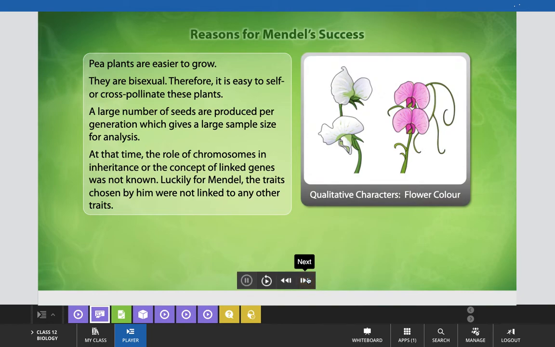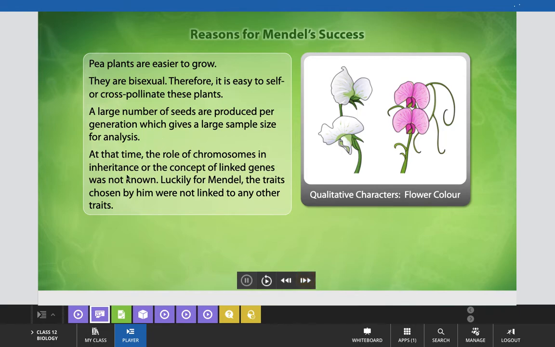Now, reasons for Mendel's success, or we can say why Mendel selected these plants only for his experiment. Pea plants are easier to grow. They are bisexual, therefore it is easy to self or cross-pollinate these plants. A larger number of seeds are produced per generation, which gives a large sample size for the analysis,